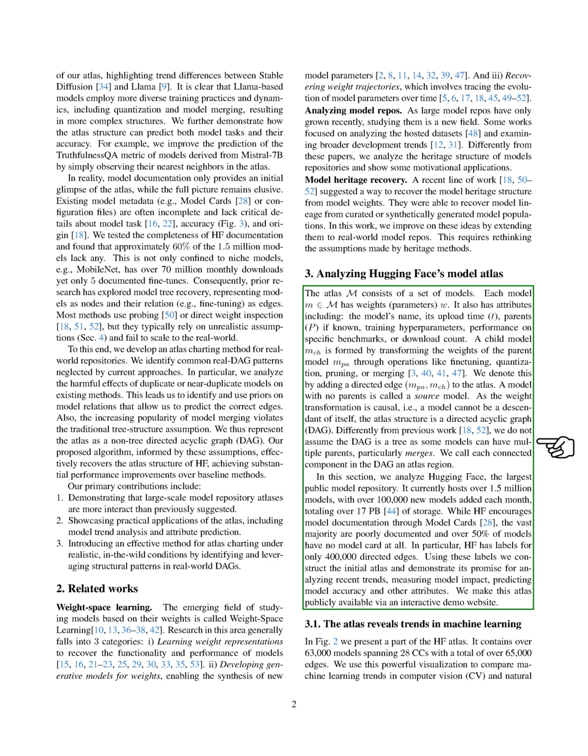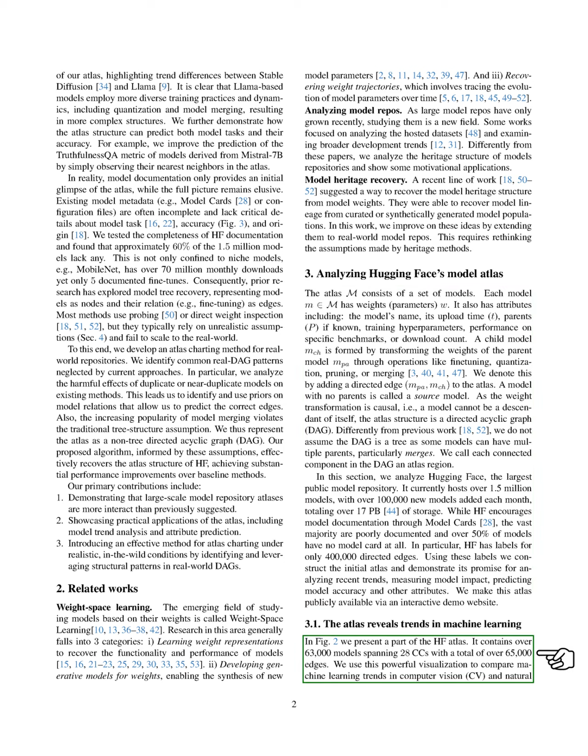Section: The atlas reveals trends in machine learning. In this section, we explore trends in machine learning using the HF Atlas. Our atlas includes over 63,000 models across 28 categories, with more than 65,000 connections. We utilize this visualization to analyze trends in computer vision, CV, and natural language processing, NLP, models.